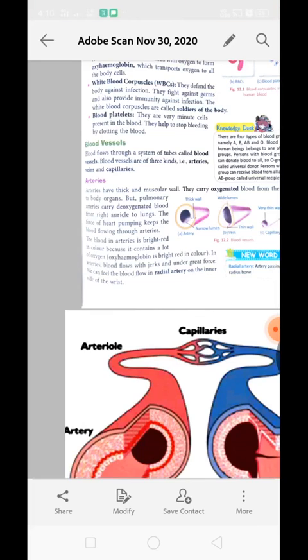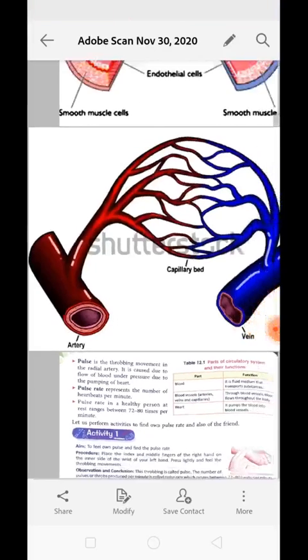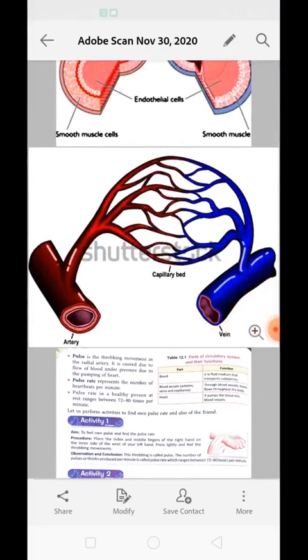Pulse is what? It is the jerking movement of a blood vessel because of the pumping movement of the heart. When the heart pushes the blood inside the blood vessel with great force, the blood vessel jerks from its original position, and that is what is called pulse. Understood? Now, pulse is the throbbing movement of the radial artery. It is caused by the flow of blood under pressure due to pumping of the heart. Pulse rate represents the number of heartbeats per minute. Means only when the heart beats, the pulse will be created.